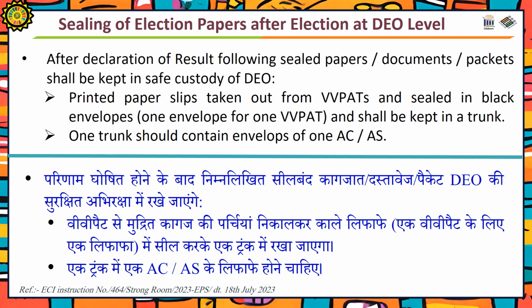Sealing of election papers after the election at DO level. After declaration of result, these sealed papers, documents, and packets shall be kept in the safe custody of DO. Printed paper slips taken out from the VVPATs are sealed in black envelopes. One envelope is to be used for one VVPAT and shall be kept in a trunk. One trunk should contain envelopes of one AC or assembly segment.